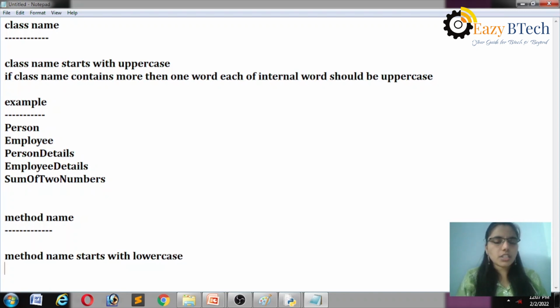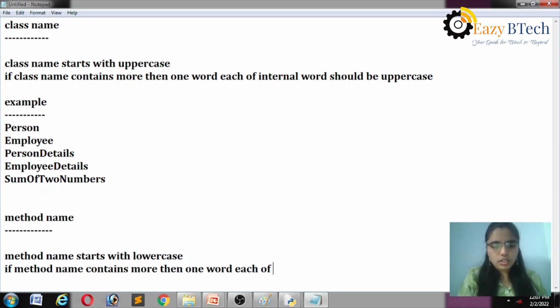If the method name contains more than one word, each internal word should be uppercase.